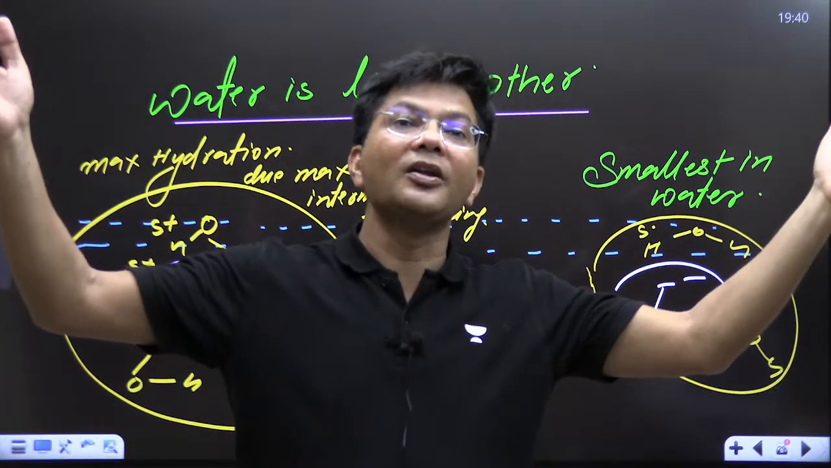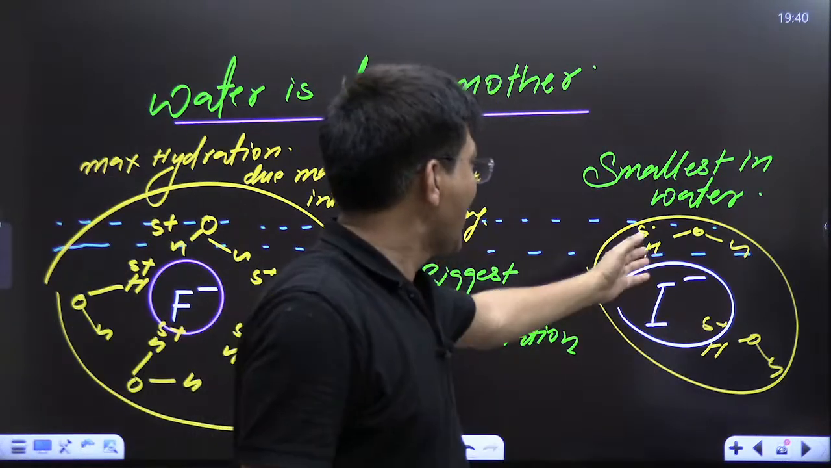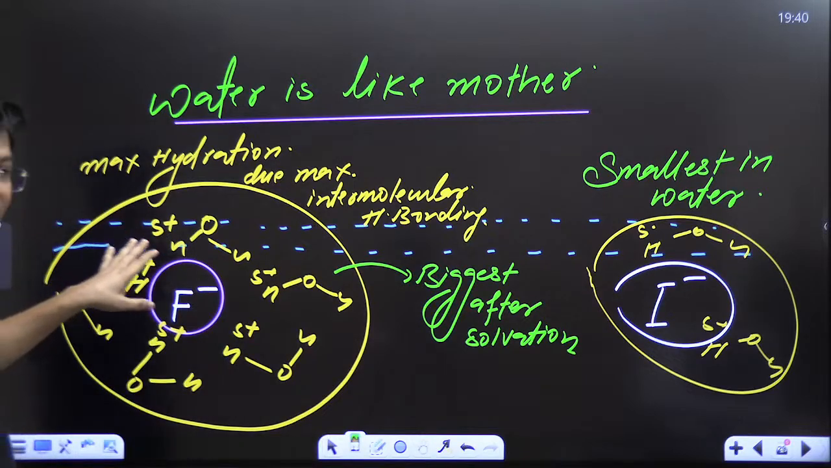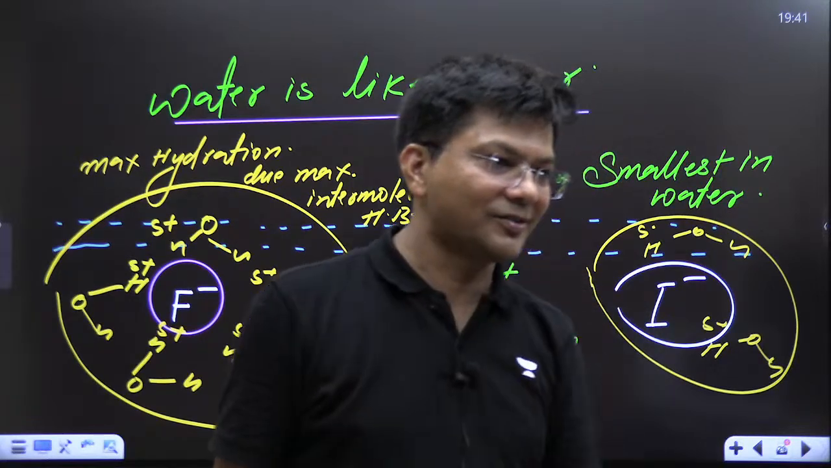So it was largest in size in gaseous state, but the largest has become smallest in water. So this is all due to solvent. That solvent has made biggest to be the smallest and smallest to be the biggest. So it always depends, kids. Now who will run fast?